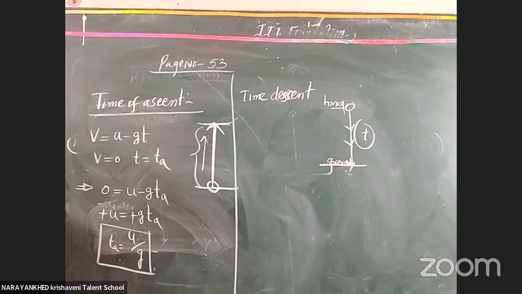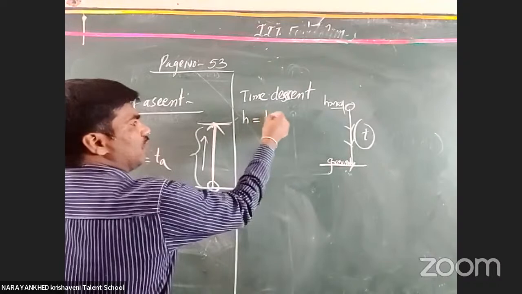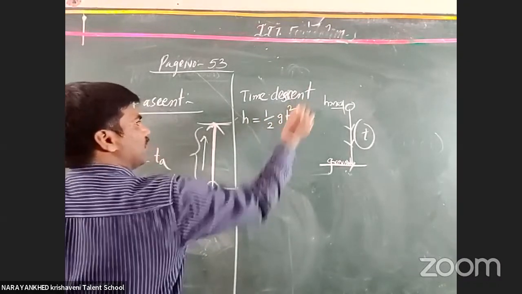Now how to find it, you know very well. For a free falling body, h is equal to half g t square.